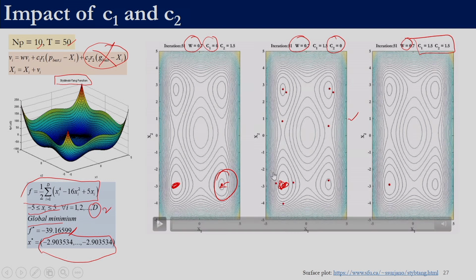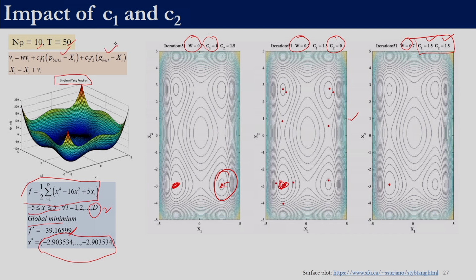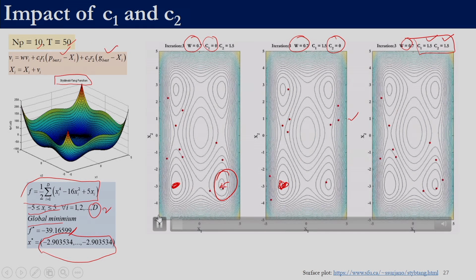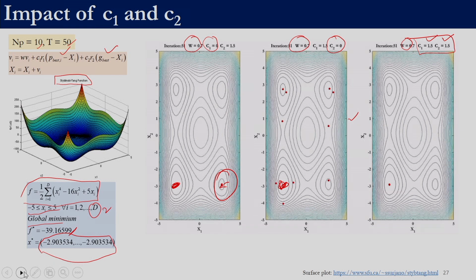The third case is where C1 is equal to 1.5 and C2 is equal to 1.5, which means that both of these terms are active. The p best term is active, and the g best term is also active. If we run this again, in the third case all the particles are converging towards the global optima, which is located at minus 2.9, minus 2.9. All the particles are indeed reaching that global optima or almost close to it. The values might be slightly different. So, this shows that the personal best and the G best both contribute to reaching the optimal solution.